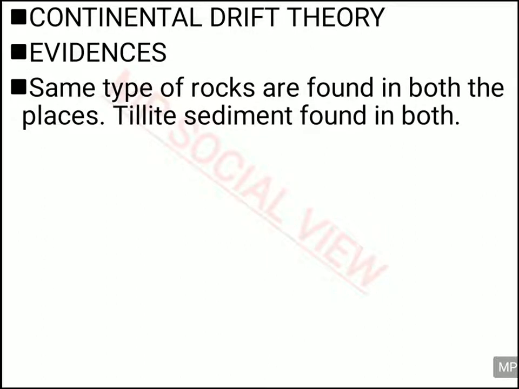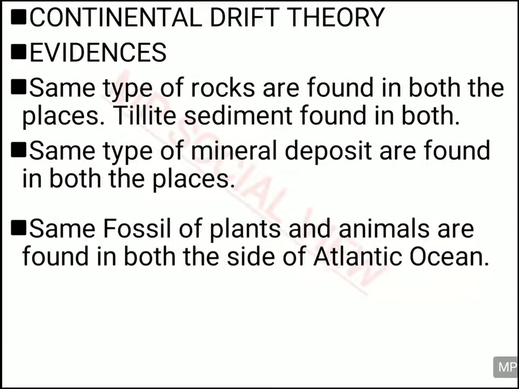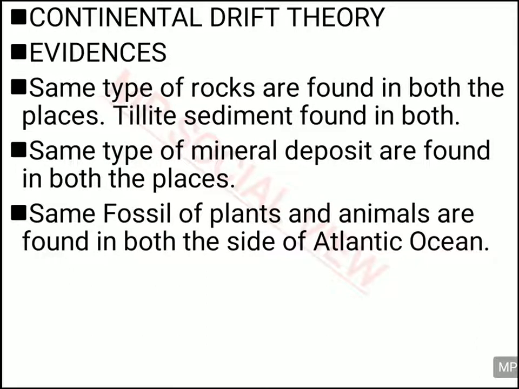If you study the types of rock present in South America and in Africa, they are of the same type. Both the rocks are of the same type. How can the rock in South America and Africa be of the same type, having the same type of sediment under them, that is tillite sediments, and how is the mineral deposit in both places the same? The same types of minerals are found in South America and in Africa.